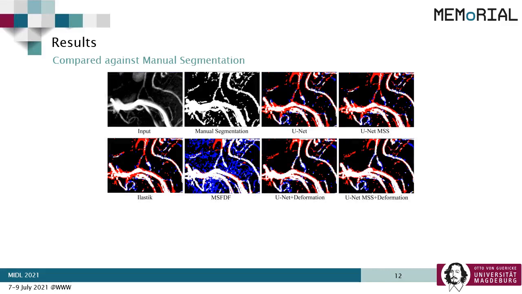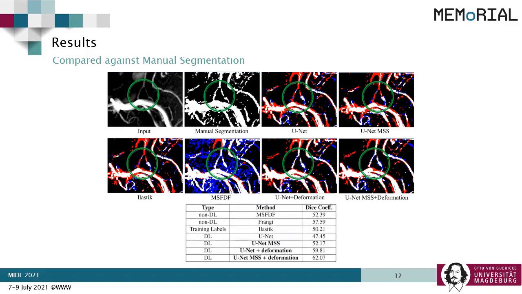However, the Elastic labels are noisy and warrant comparing the results against manual annotation. It can be seen that the deformation-aware models perform better than the models without deformation. Quantitatively, the Elastic label only achieved a 50% dice while comparing against manual annotation, and the proposed DS6 model got the best dice in this mix, achieving a dice of 62%.